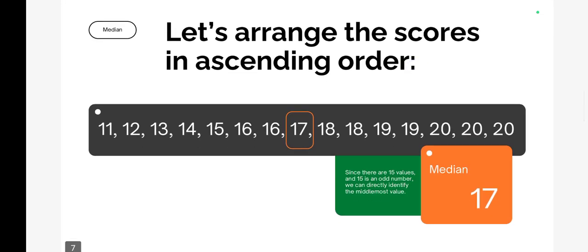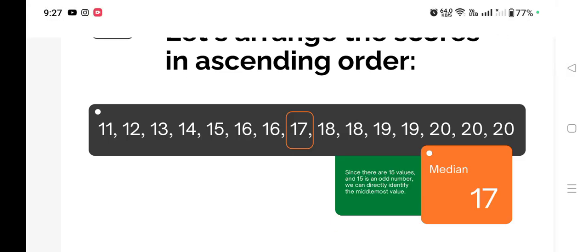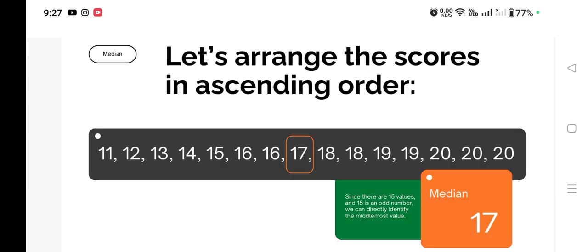तो taking the earlier example, we have arranged the scores in ascending order. So the numbers are arranged in ascending order. These are the marks scored in maths. So here when you count the numbers 1 2 3 4 5 6 7 8, this is the 8th position, and 9, 10, 11, 12, 13, 14, 15. So 7 numbers are on the right hand side and 7 numbers are on the left hand side. So the middle one was 17.